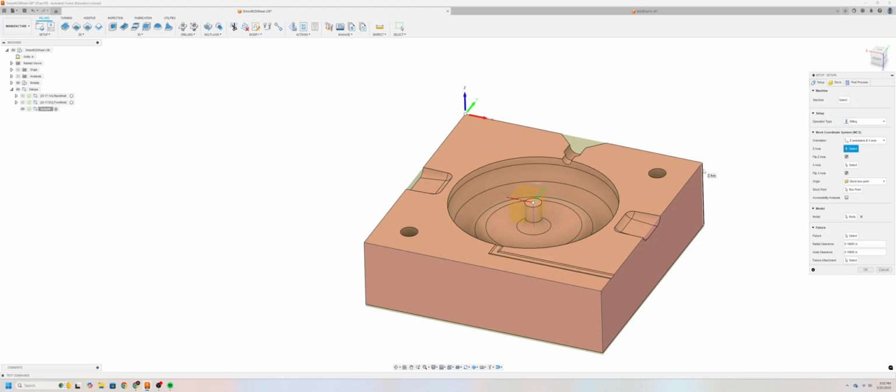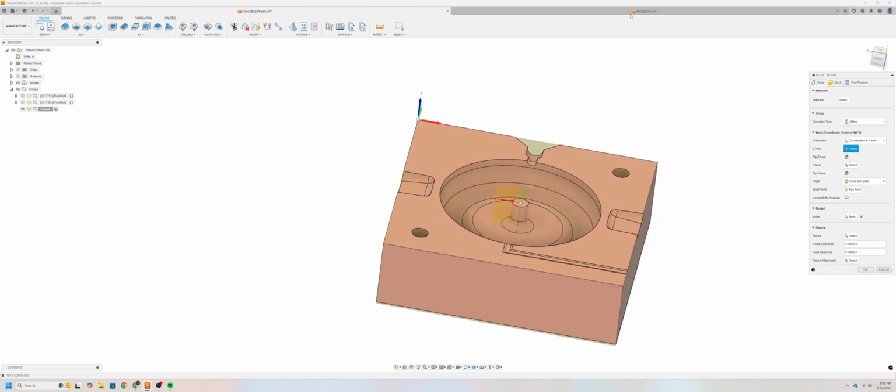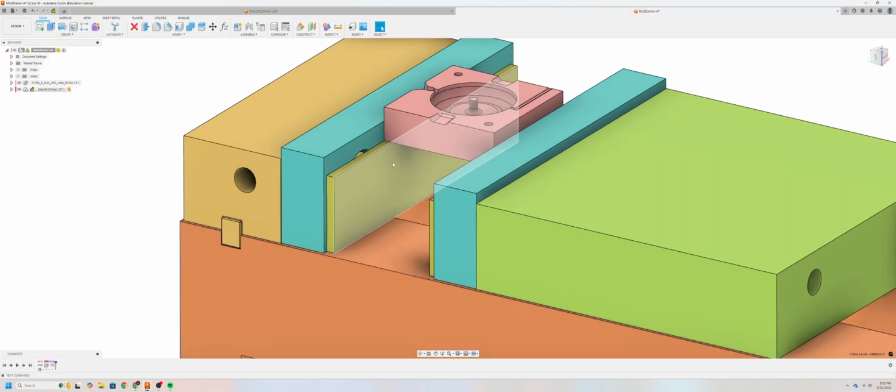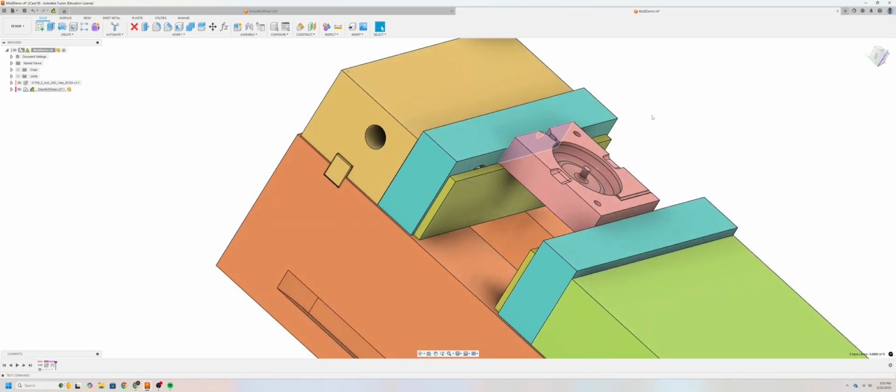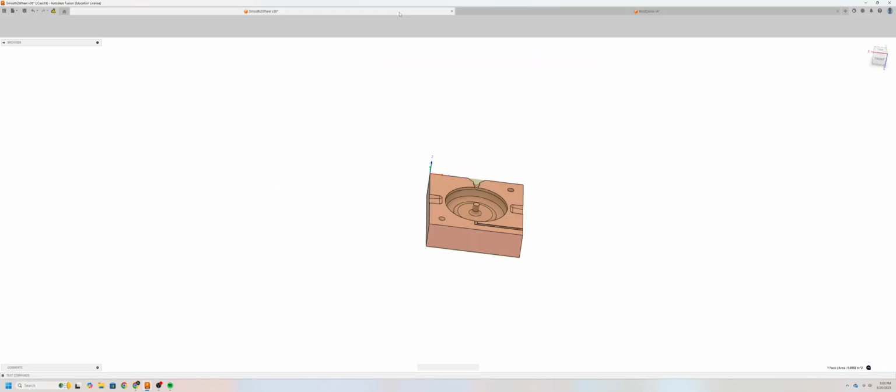Ensure the X-axis points to the right when looking at it from the top view, the Z-axis points upward away from the mold, and the Y-axis points away from you. This is how the model will sit inside the vise. You'll want to edge find on this face and on the back face. Let's go back to our model and make sure the orientation is correct.